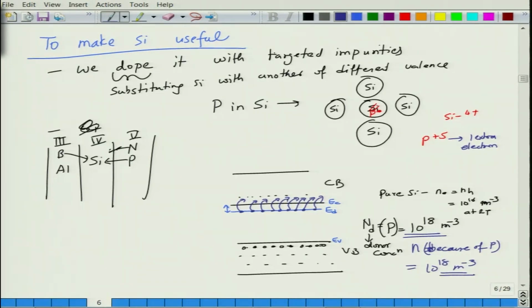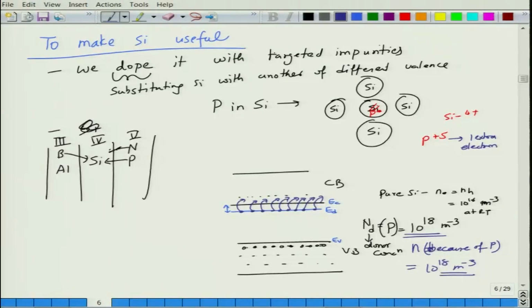This number is at least 2 orders of magnitude higher. And if you put 1 order of magnitude more phosphorus atoms, then this will increase further. So by putting phosphorus in silicon, you have raised the electron density to a higher level.